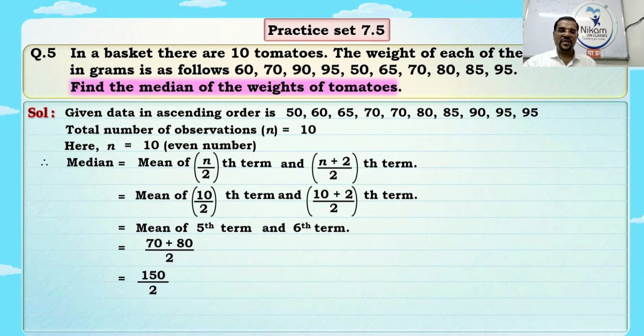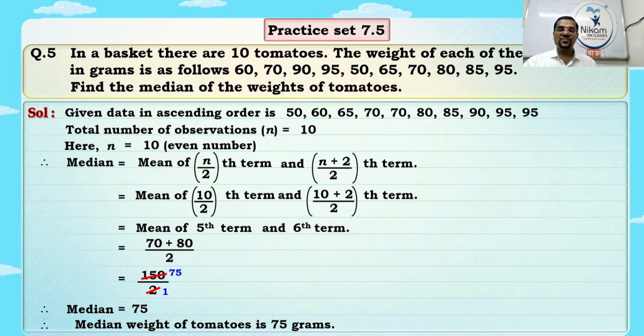Come on. Very good. Tell me. 2 ones are 2, 2 sevens are 14, 2 fives are 10, that is 75. Okay. So the median weight of a tomato is what? 75 grams. And a simple one. Yes, very good. You are smiling, it means you are finding it very easy.